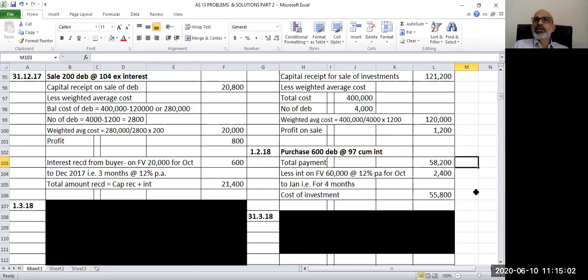So the entry will be investment account debit 55,800, interest account debit 2,400, to bank account 58,200. I hope you have followed the calculation. Total price 600 into 97, less interest because this is a cum interest purchase. Interest: 60,000 is the face value, 12% per annum for a period of 4 months, 2,400. So the balance cost of investment is 55,800 rupees. And the entry will be investment account debit 55,800, interest account debit 2,400, to bank account 58,200.